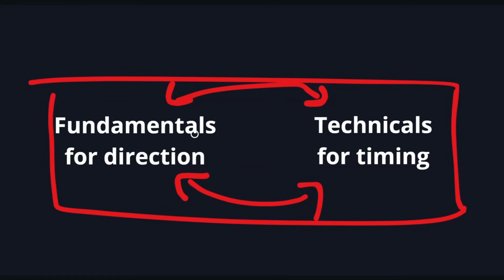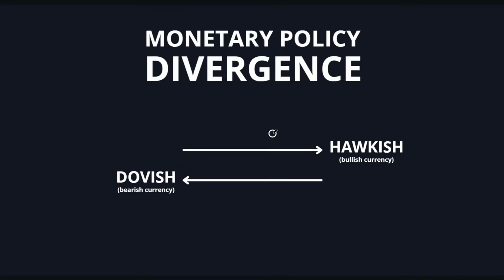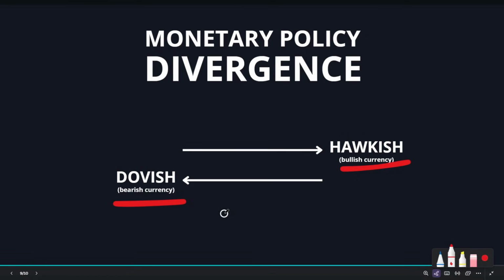Are we in a hawkish Fed environment where the dollar should be strong? Are we in a dovish Bank of England environment where the pound should be weak? And even better, we can find two central banks going against one another. This is what we call a monetary policy divergence. If one central bank is hawkish and one is dovish, that's the ideal scenario, okay? One central bank is acting bullish for the currency and the other one is acting bearish. That's the ideal scenario, which often creates a very smooth market trend.